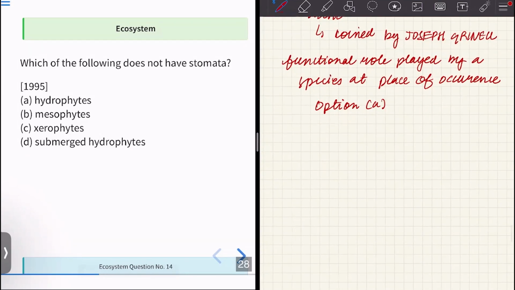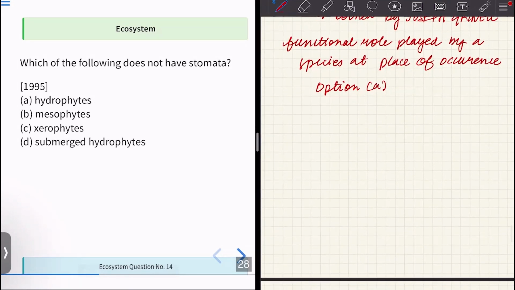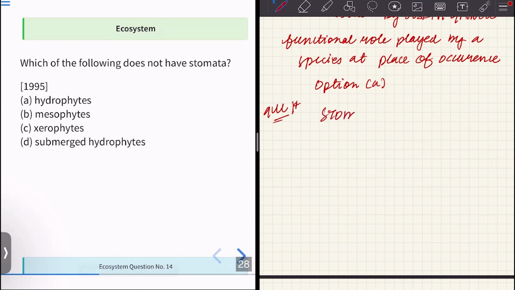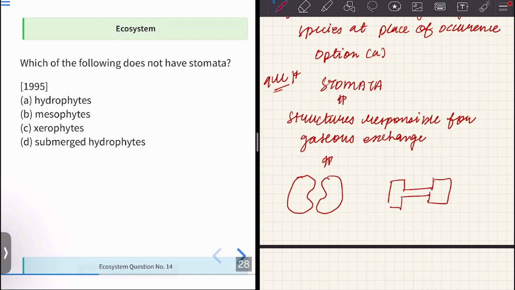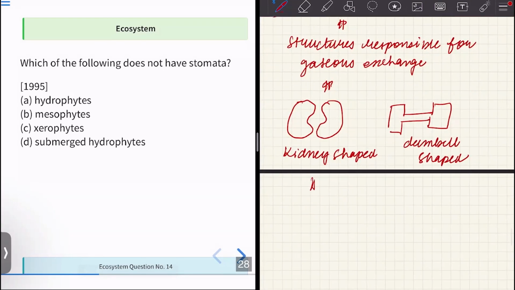Which of the following plants does not have stomata? Stomata are the structures responsible for gaseous exchange. And what is the shape of stomata? It can be either kidney shaped, that is bean shaped, in dicots, or dumbbell shaped, in monocots. So kidney shaped in dicots, whereas dumbbell shaped in monocots.